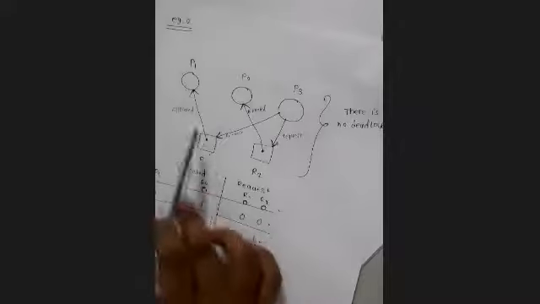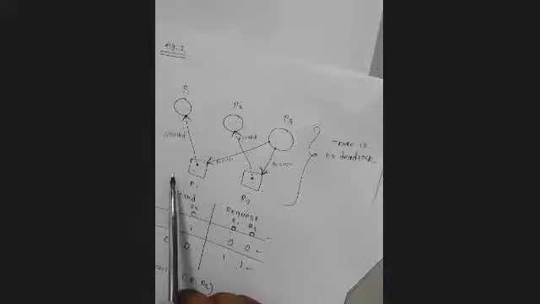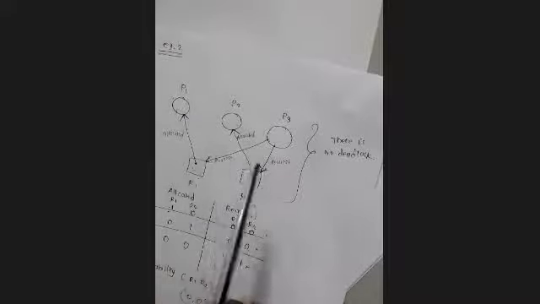So we can say there is no cycle. If you observe, there is no cycle in this scenario. There is no cycle here: if you start from P1, it does not come back around to P1. Right? There is no cycle. But in the previous example, there is a cycle, right? There is a loop.